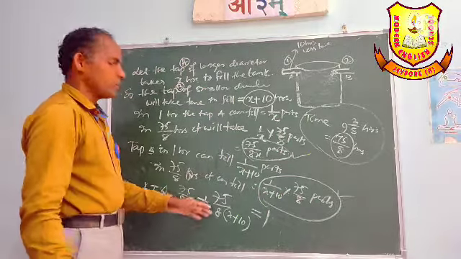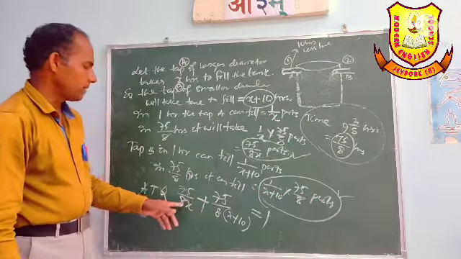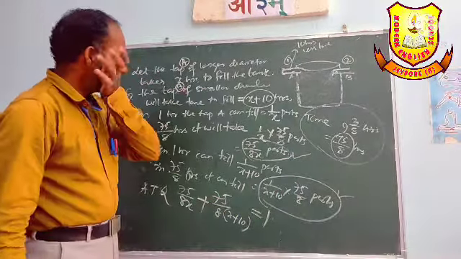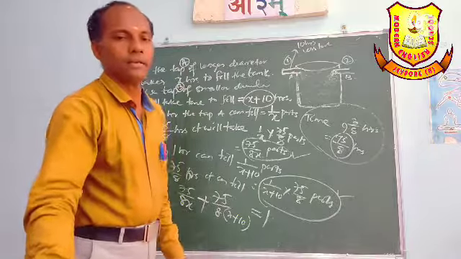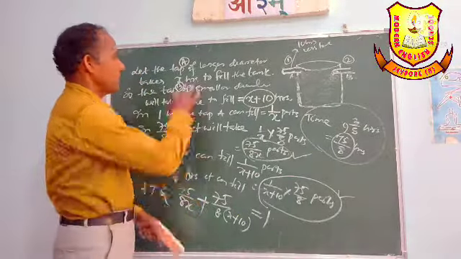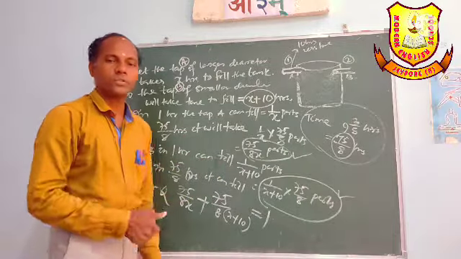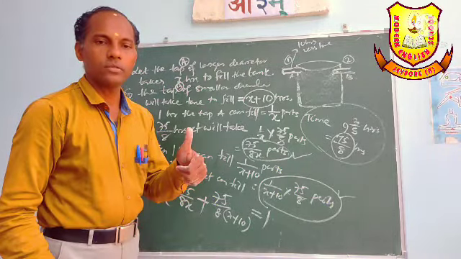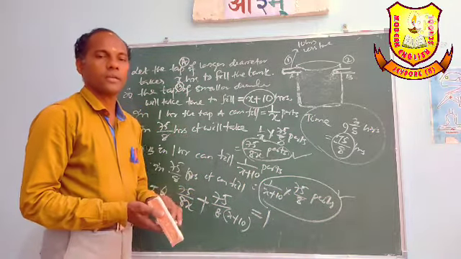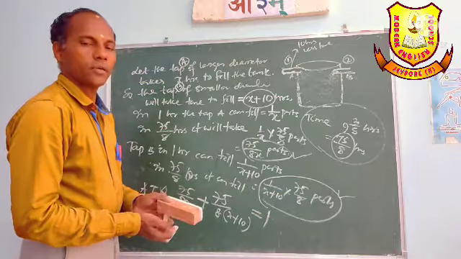This is the equation we have to solve to get the time taken by the first tap and also the second tap. Okay, everybody, you have written this and understood?